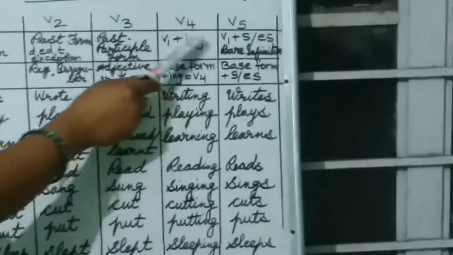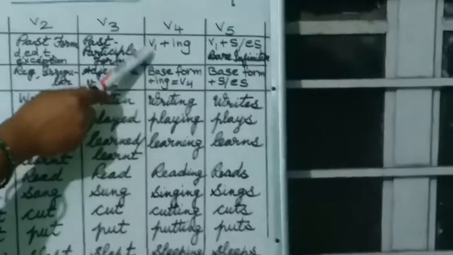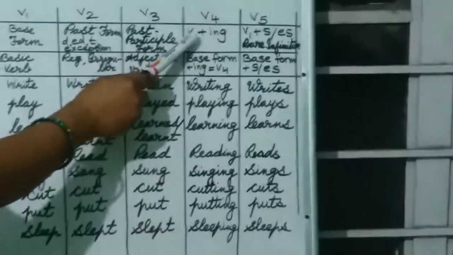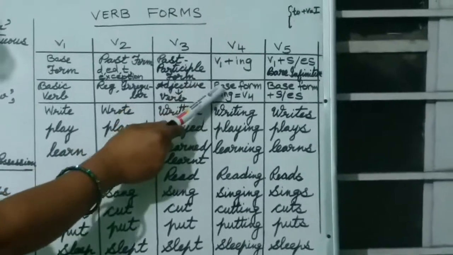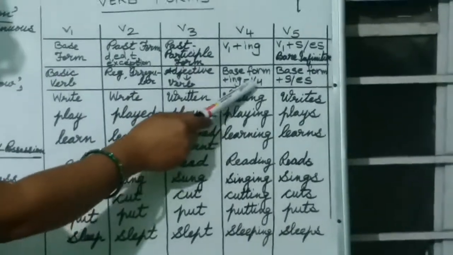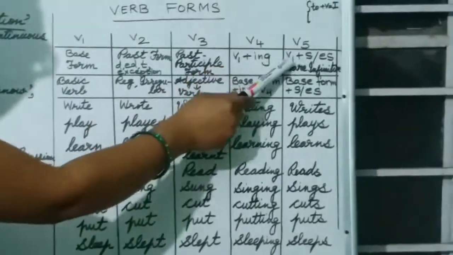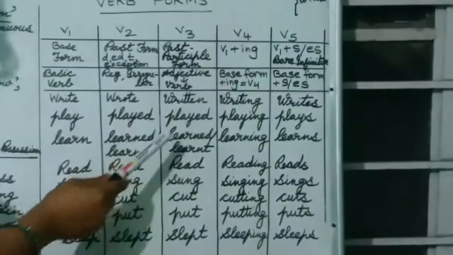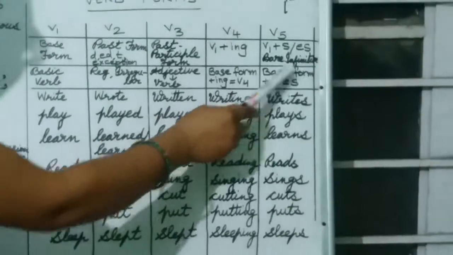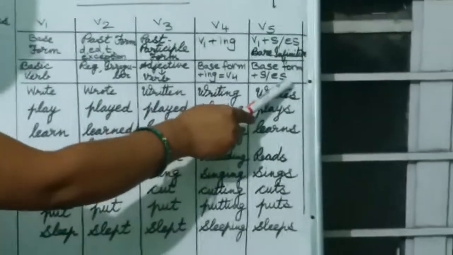You have to remember the formula for V4 and V5. V4 is made by adding ing to V1. That means base form plus ing is equal to V4, and V1 plus s or es is equal to V5. That means base form of the verb plus s or es is equal to V5.